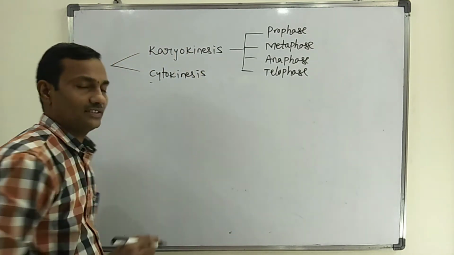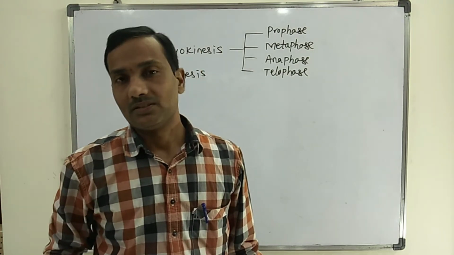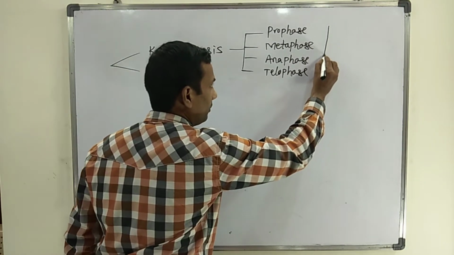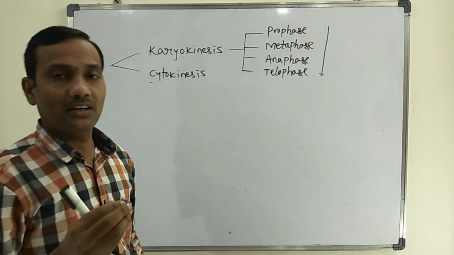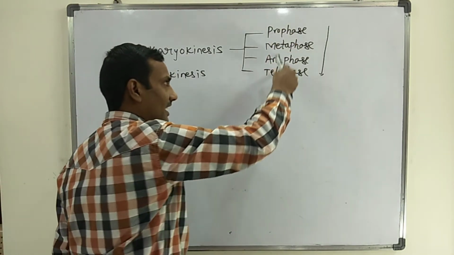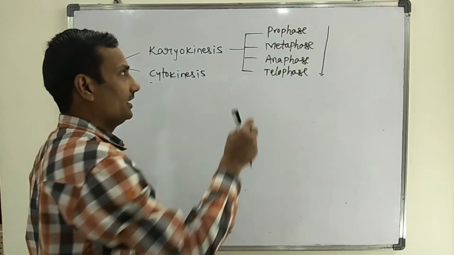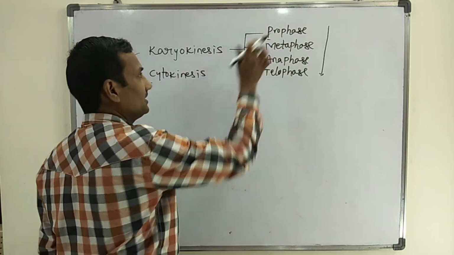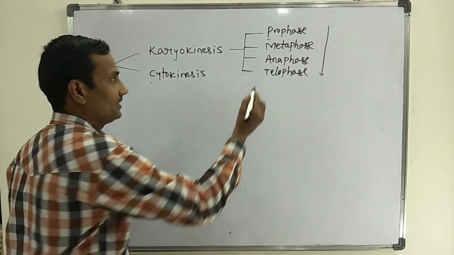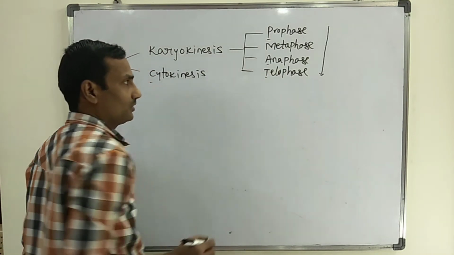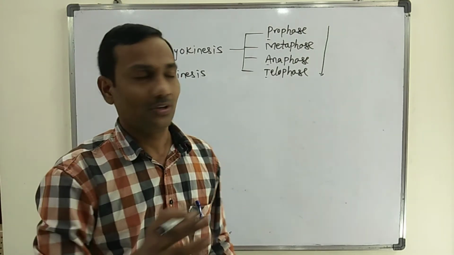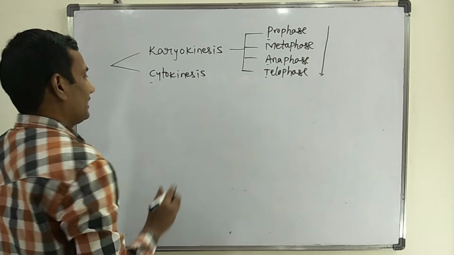But cytokinesis is division of the cytoplasm. During karyokinesis, all the major events occur in sequential order. The first stage of karyokinesis is prophase. The second stage is metaphase. The third stage is anaphase. The fourth stage is telophase. Let's discuss detailed information about all these stages of karyokinesis.